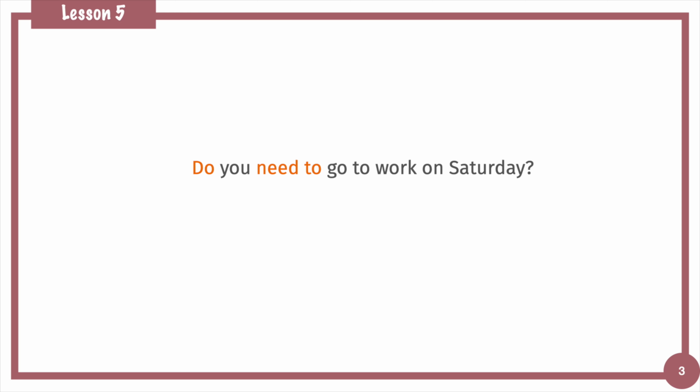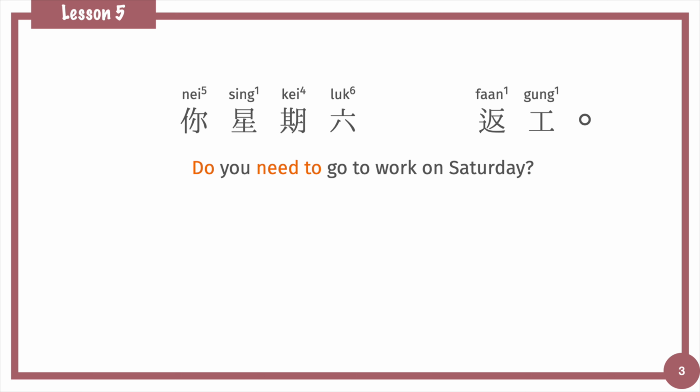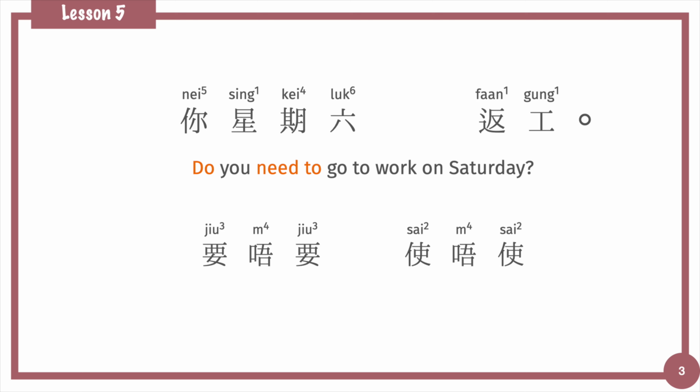How about forming a yes-no question for do you need something? Such as, do you need to go to work on Saturday? As we know, 你 means you, 星期六 is Saturday, 返工 go to work. The question should be, 你星期六 something 返工. 要唔要 and 使唔使, which one is the correct choice for a yes-no question?